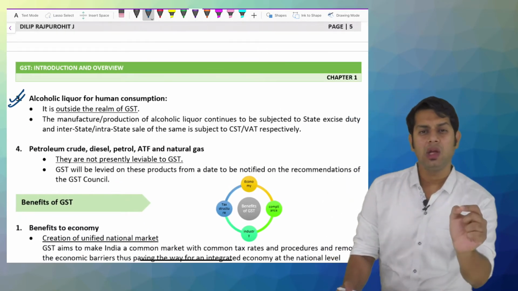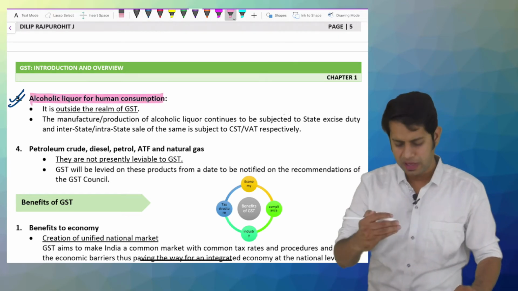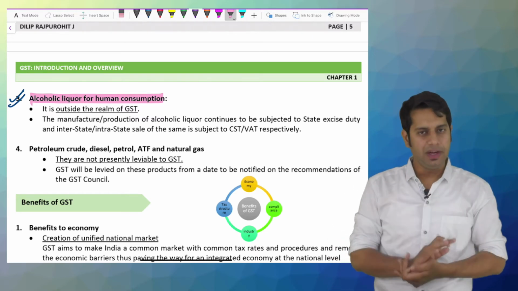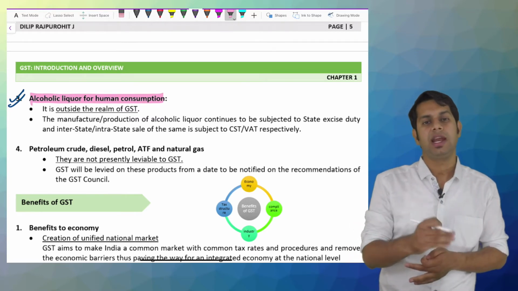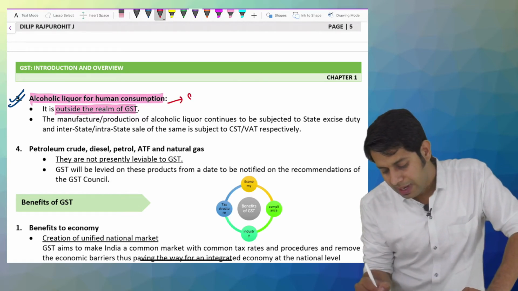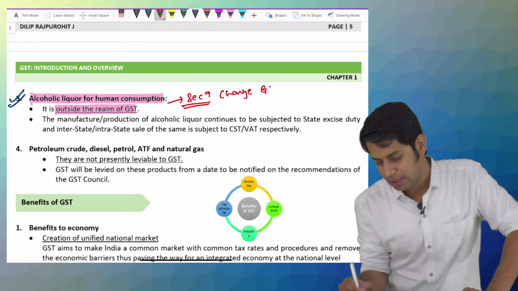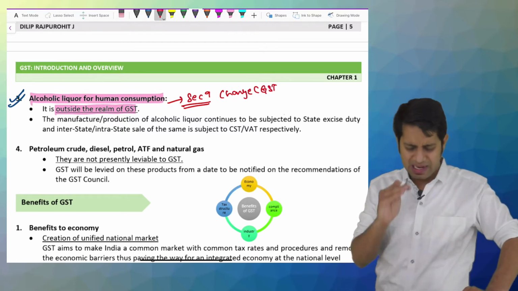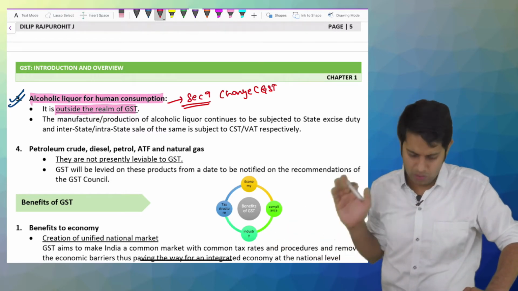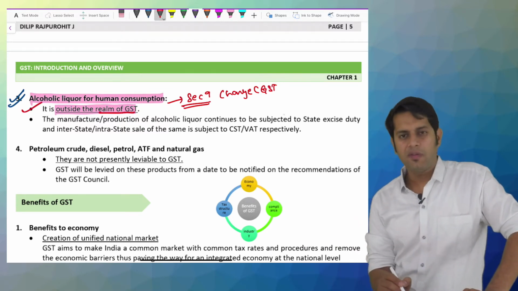Next. Alcoholic liquor for human consumption. Sir, just now you discussed about this. Yes, same thing, but I thought of writing it again. Alcoholic liquor for human consumption, GST can never be levied. It is outside the purview of GST. About this, I will again discuss under Section 9, which is the charging section of the CGST Act, because the charging section specifically says you cannot levy GST on alcoholic liquor for human consumption. It is outside the realm of GST.